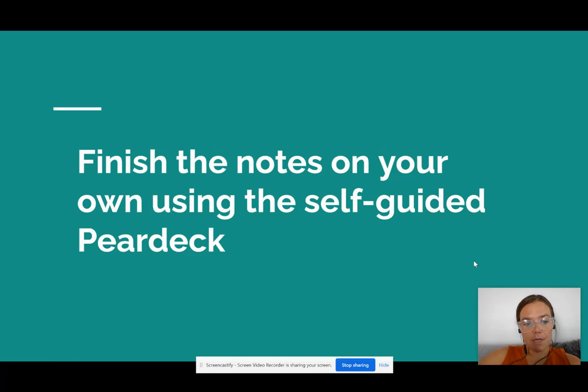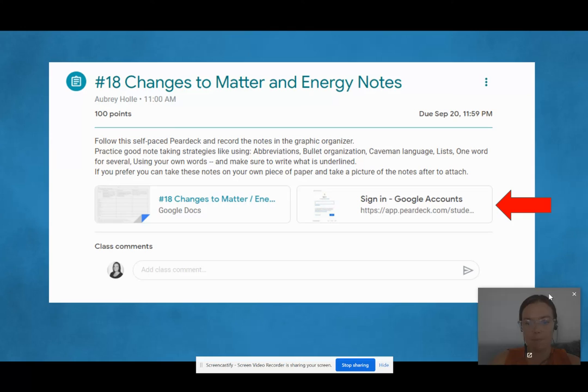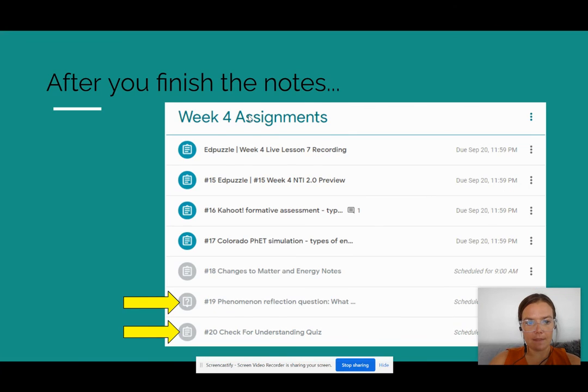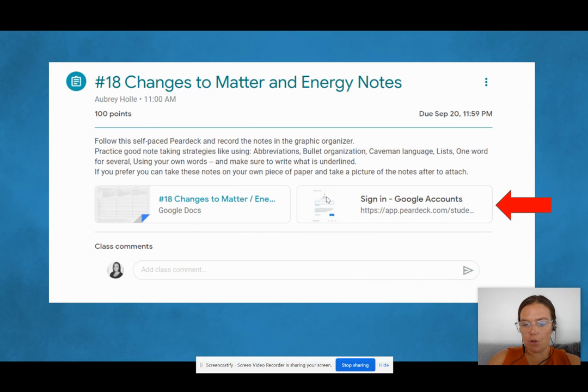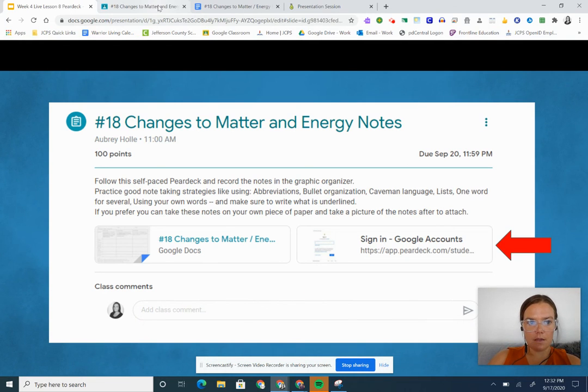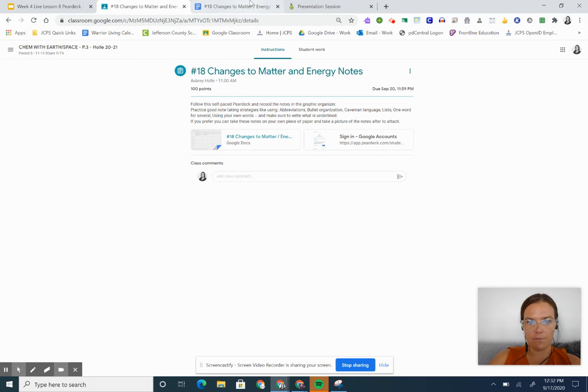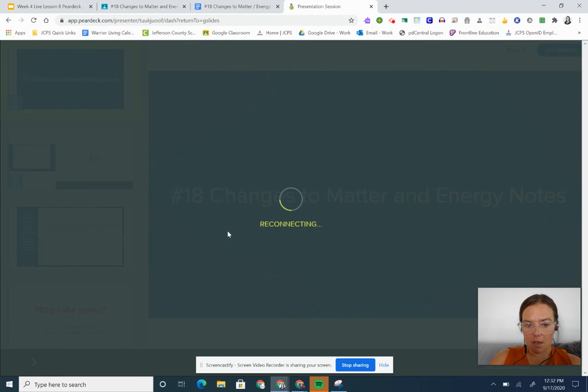So what's going to happen now, you're going to finish out your notes on your own using the self-guided Pear Deck. You find the self-guided Pear Deck by clicking on the other link in the assignment, okay? So to kind of just show you what that looks like, again, over here, we have our document for our notes, and we have our sign in to the presentation, okay?